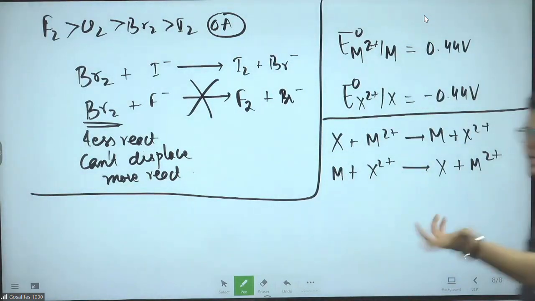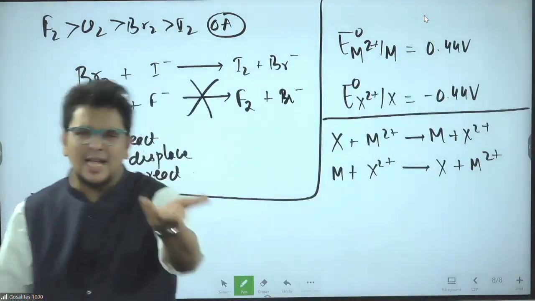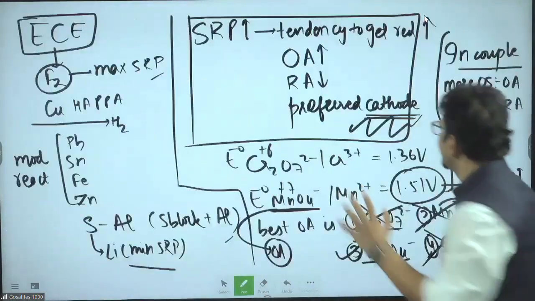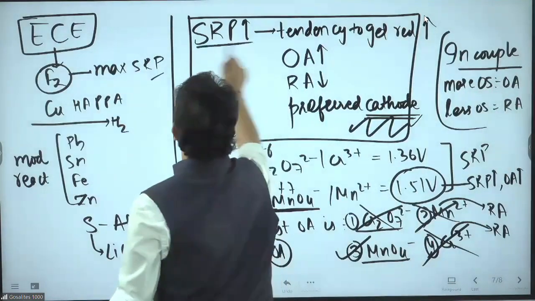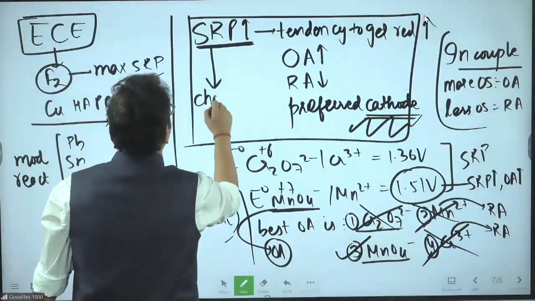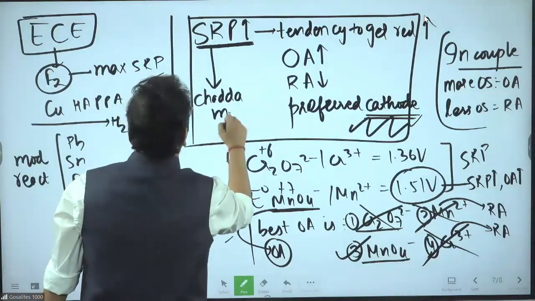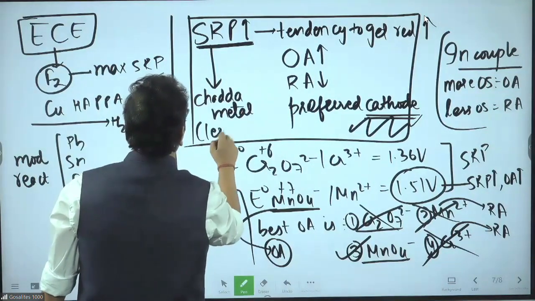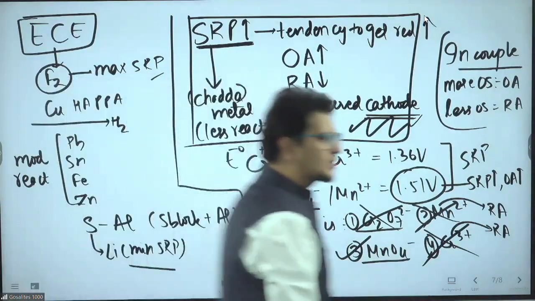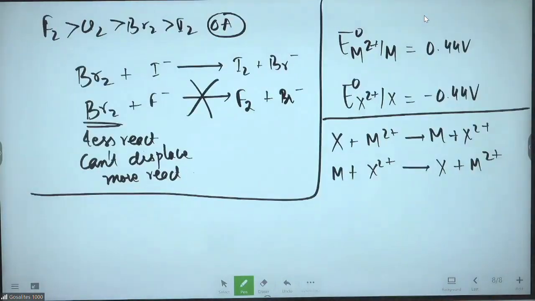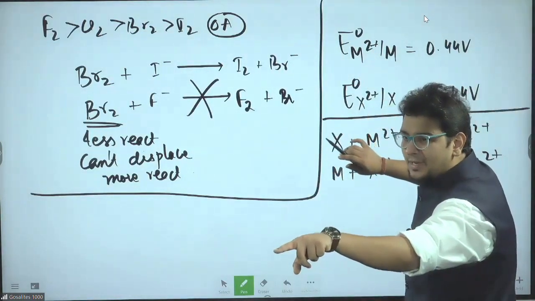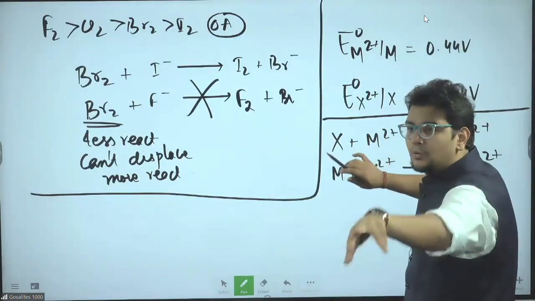This time you don't know the element, so you have to use the SRP. If you know the element, you know everything. If you don't know the element, then what to do? Simple funda. If SRP is more, then it is chadda metal, a less reactive metal, a bad metal. SRP more, chadda metal. Are they SRP? If they are not SRP, change the sign, convert to SRP first.